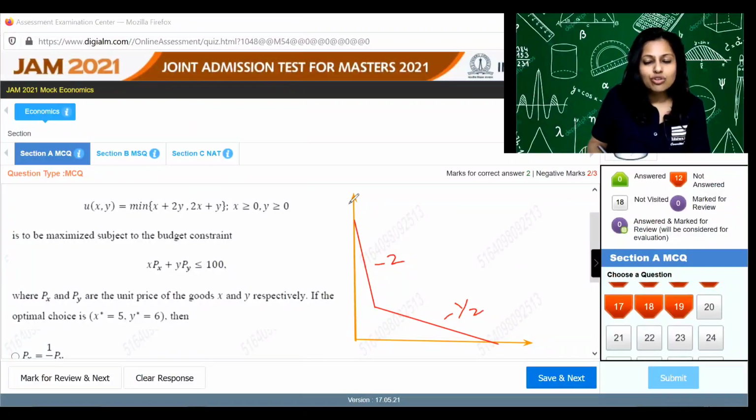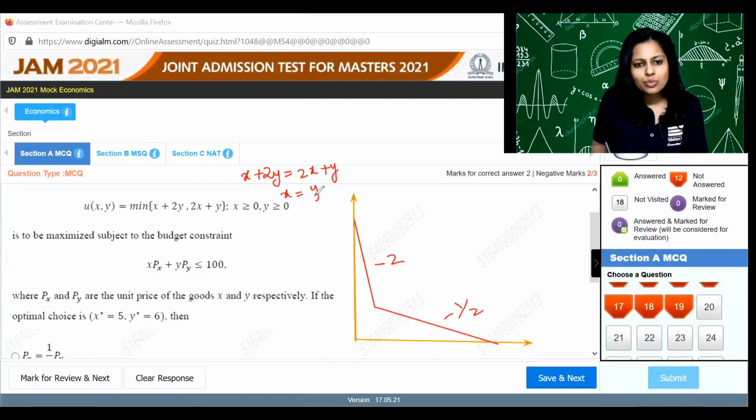And also we have to draw the line which is the locus of all the midpoints, which we get by equating both the sides of the min function. So x plus 2y, if we equate with 2x plus y, we get x is equal to y. So x is equal to y is the locus of all the midpoints. So something like this. Now this is one single IC, and we will have an IC map like this with many ICs and so on.